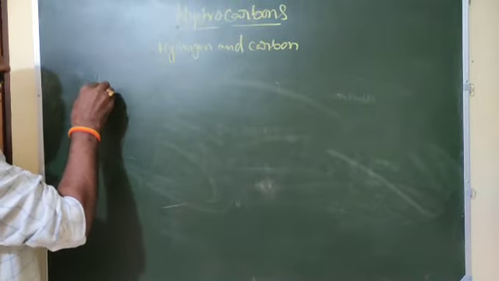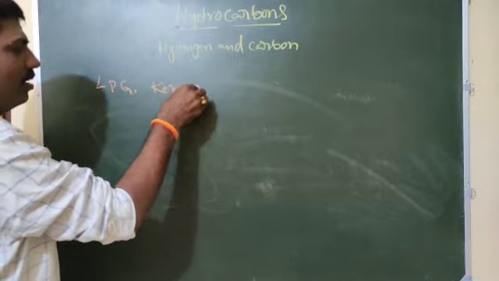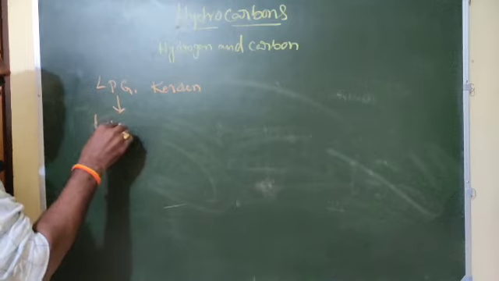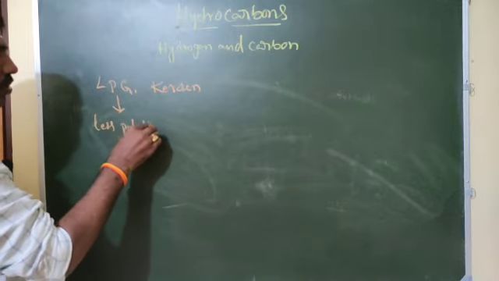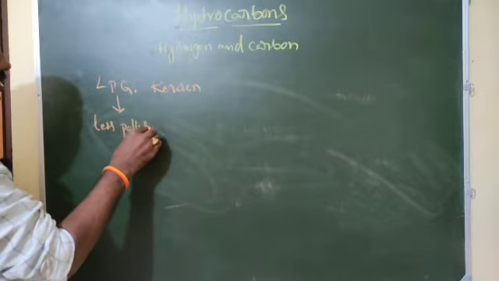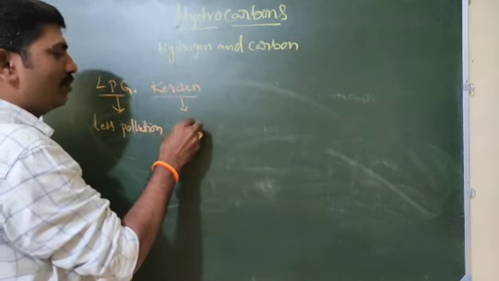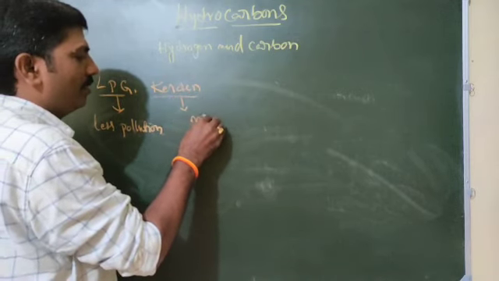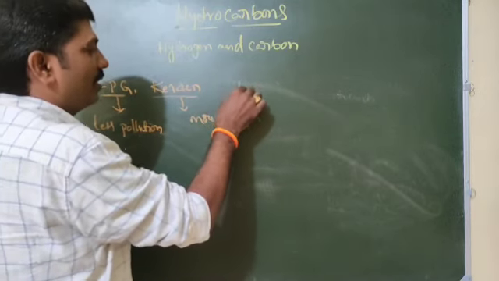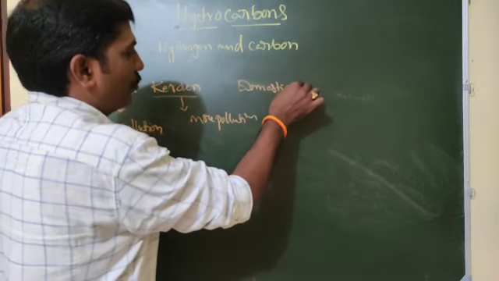Petroleum, LPG and kerosene: LPG produces less pollution, kerosene somewhat more pollution, but both are used as domestic fuel.